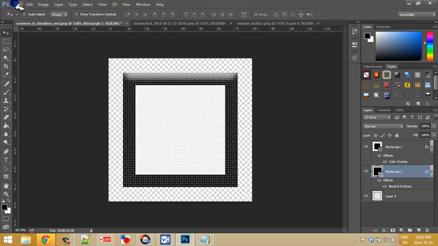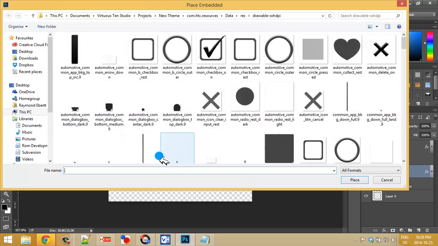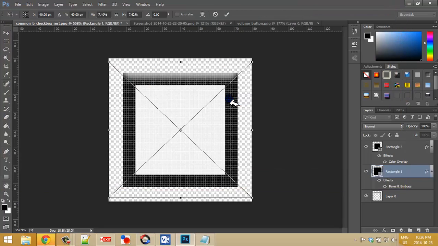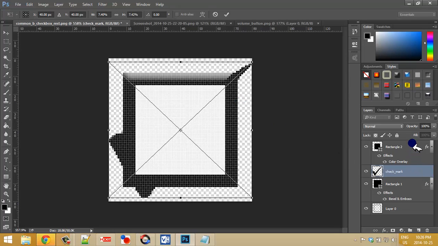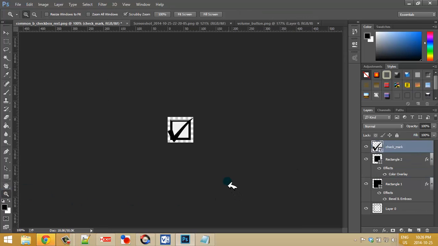Now, what I want to do with the actual check is make a new image with the check mark on it. So we're going to put that on top and press Control T just to get some control over it. Move it to the middle somewhere and have that fill the box. And you go ahead and you can save that.